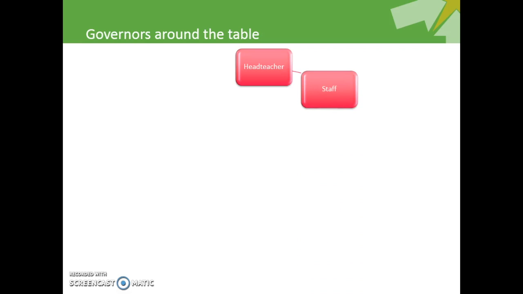Staff governor. Staff governors are elected from among the support staff at the school. All staff employed at the school other than in a teaching capacity. They may be staff employed either under a contract of employment or a contract for services at the school. Staff governors may give the views of the support staff to the governing body. They are also free to give their own personal views and exercise their best judgment when contributing to the decisions of the governing body.